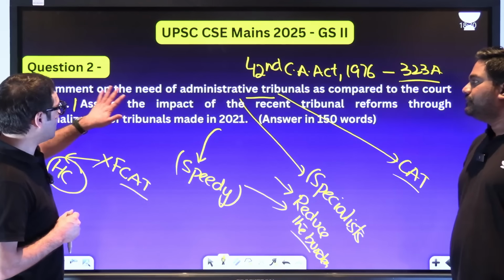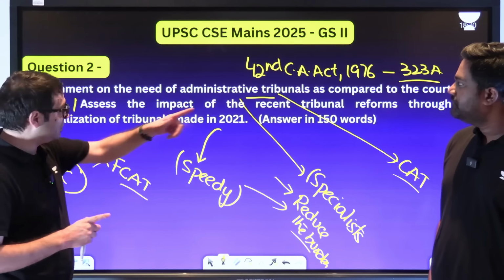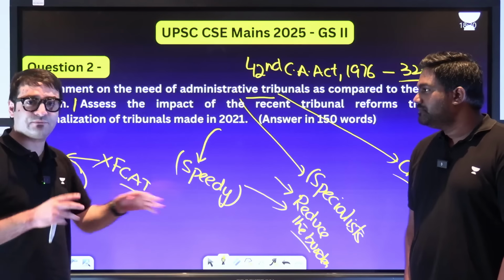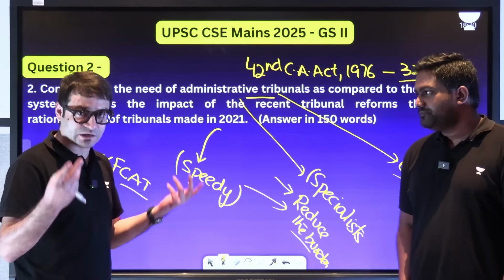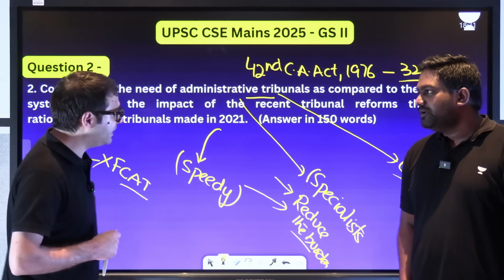But the point is, comment on the need of administrative tribunals as compared to the court system. You have to list down the reasons. And remember, this is a 10-mark question, 150 words, so you can't write much as well. Write in points and be done with this.